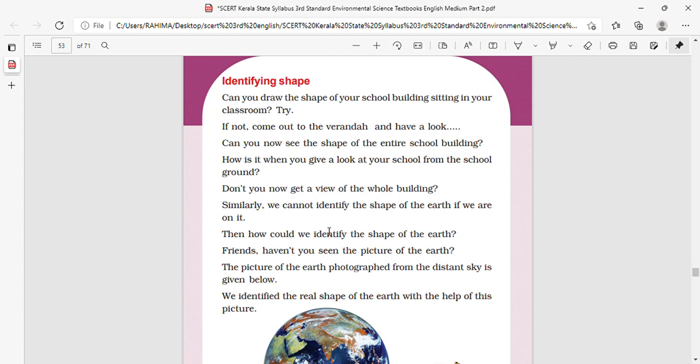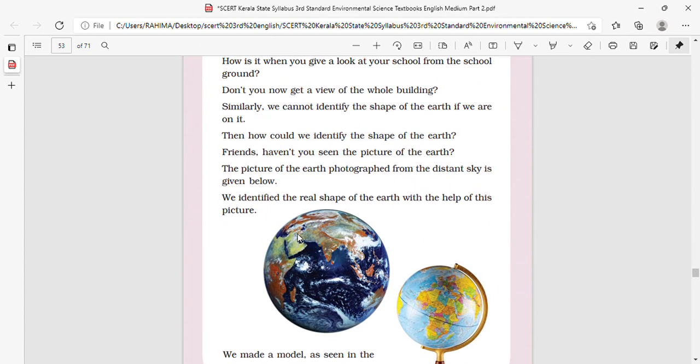Then how could we find the shape of the earth? പിന്നെ എങ്ങനെയാ നമുക്ക് ഷേപ്പ് കണ്ടുപിടിക്കാൻ പറ്റുക? Friends, haven't you seen the picture of the earth? The picture of the earth photographed from the distant sky is given below. അതായത് ഒരു പ്ലാനറ്റിൽ നിന്നും എടുത്ത പിക്ചർ ആണ്. പിക്ചർ എന്താ? It is having a round shape. This picture helps us see the real shape.